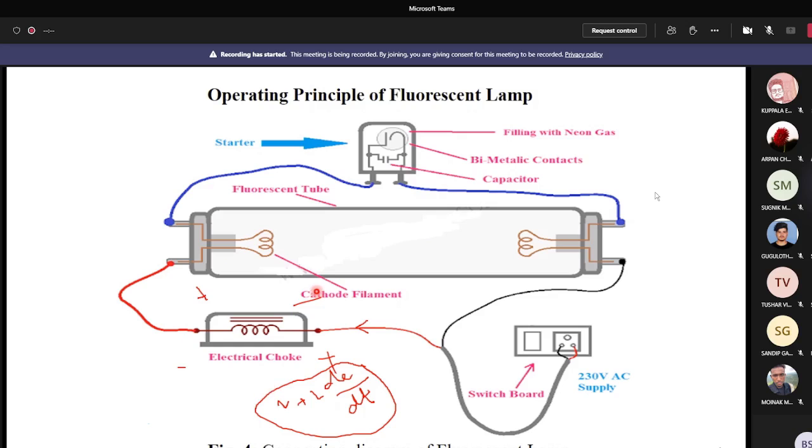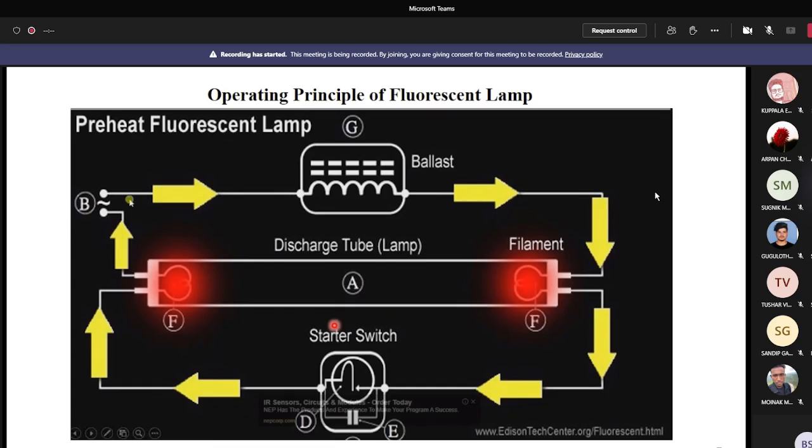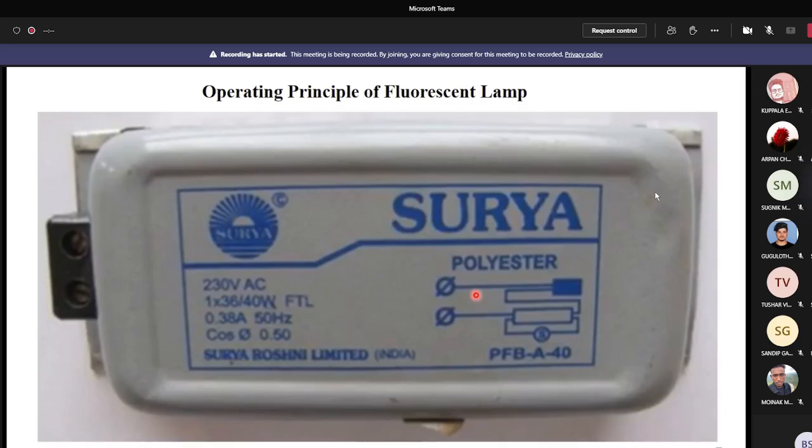Due to this loss, the power factor of the electromagnetic choke is very poor. Here you see an electromagnetic choke made by Shurjo. Its power factor is 0.50, which is very low.